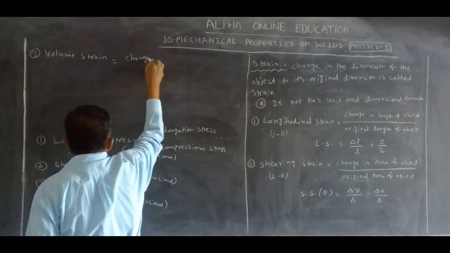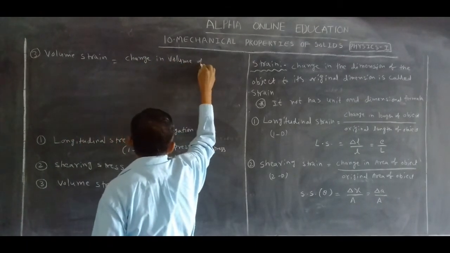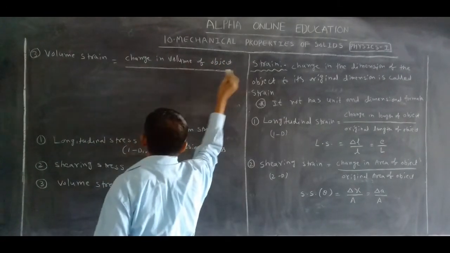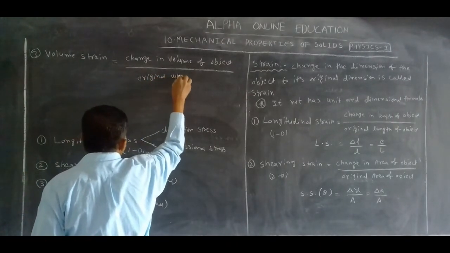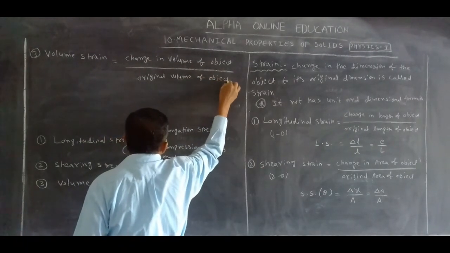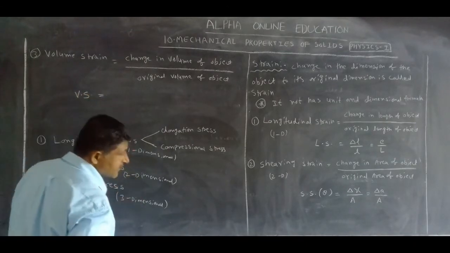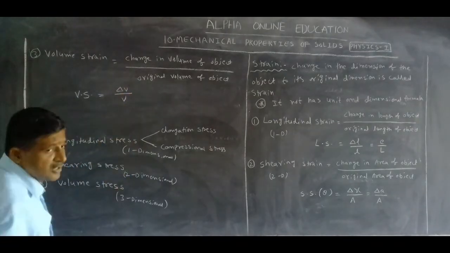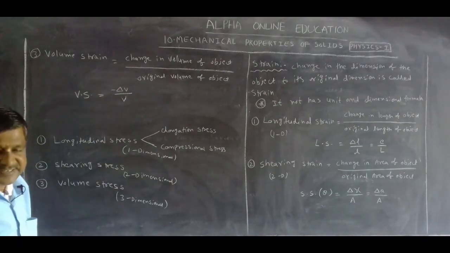Change in volume of the object by the original volume of the object. Shortcut VS, volume strain, is equal to change in volume by original volume, but here we take a negative sign.